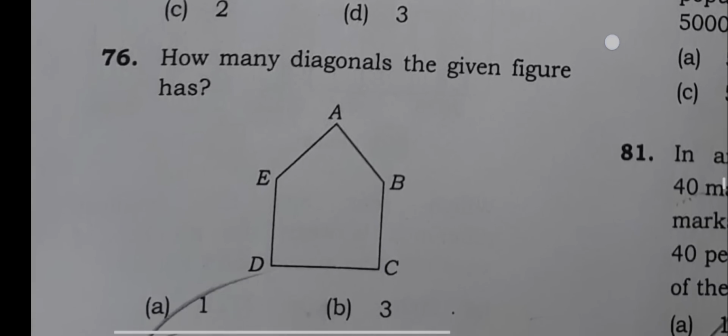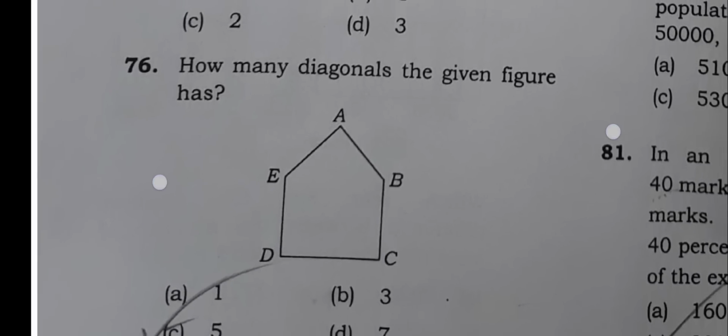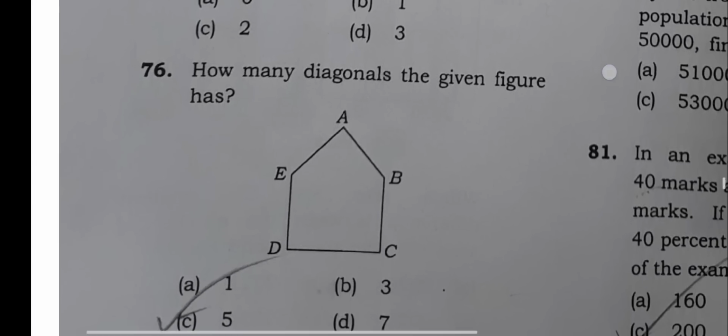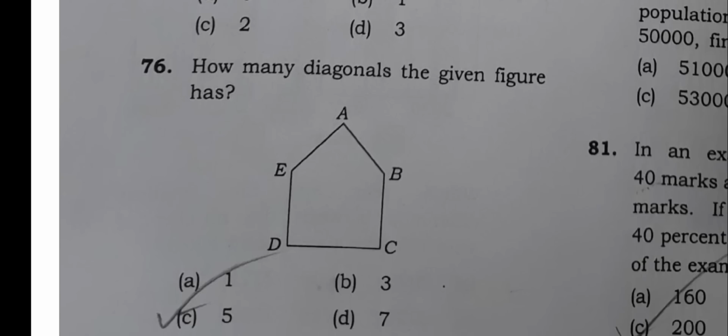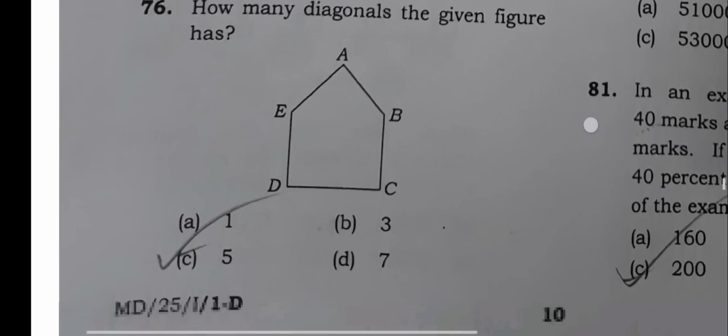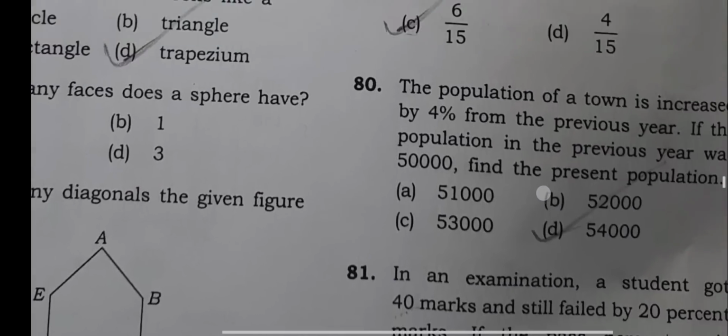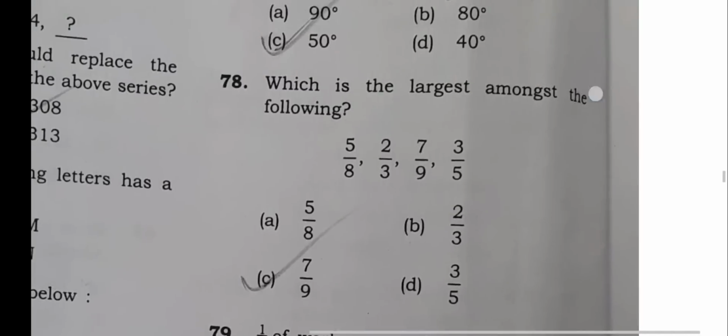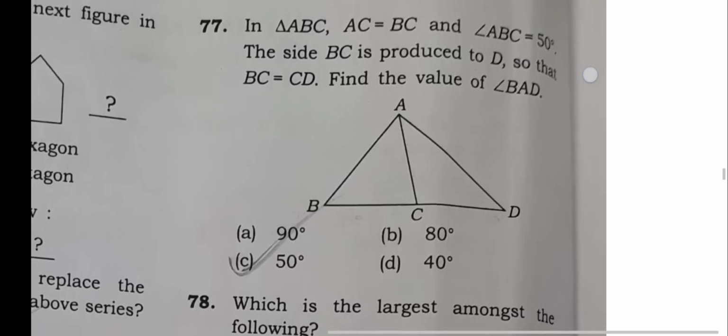How many diagonals does the given figure have? This pentagon can have how many diagonals? This pentagon can have only 5 diagonals. All right, option number C, 5 diagonals. All right, let's go to the next question now. Next question is, yes, 77.